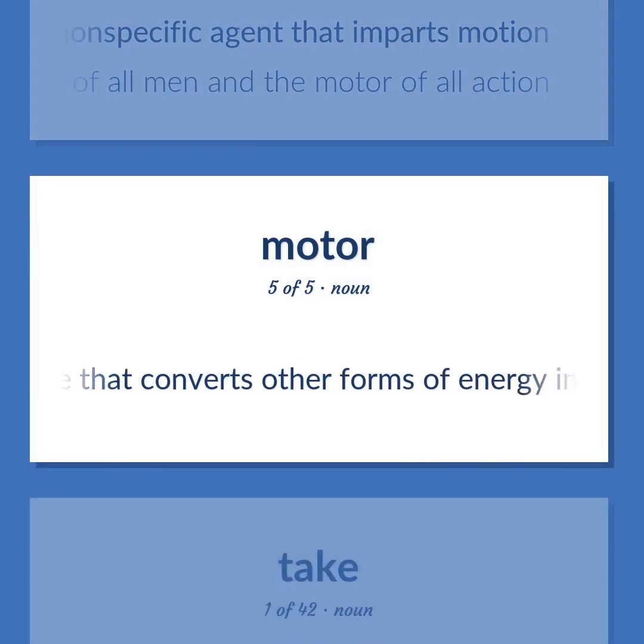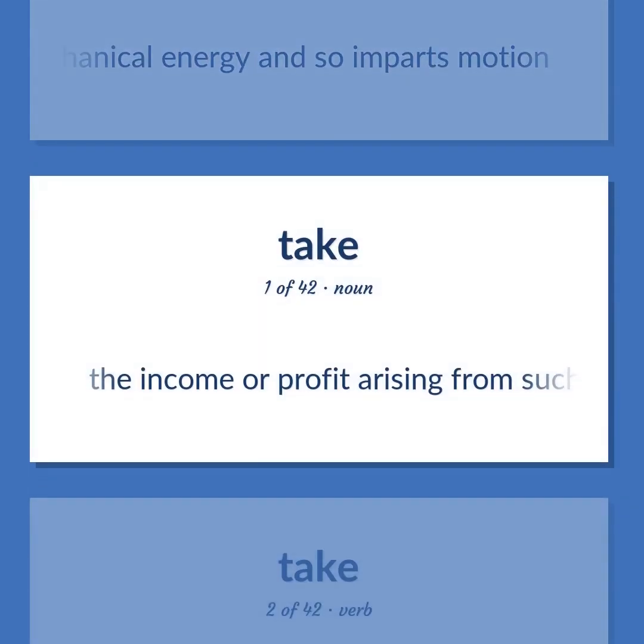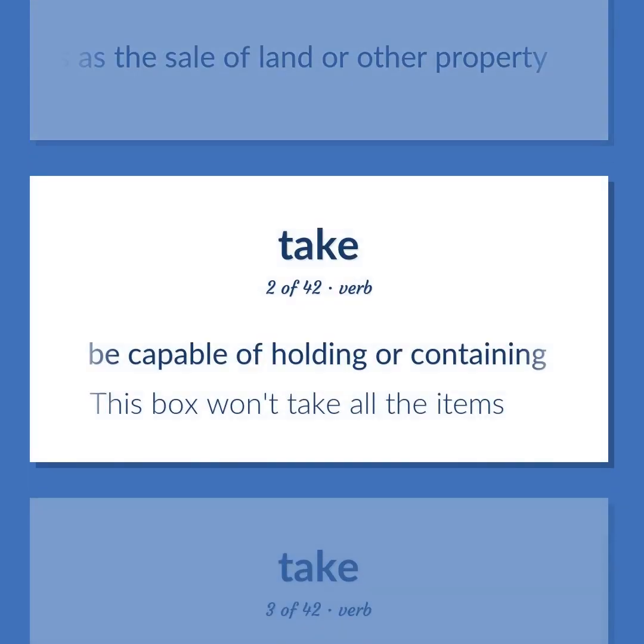Machine that converts other forms of energy into mechanical energy and so imparts motion. The income or profit arising from such transactions as the sale of land or other property. Be capable of holding or containing. This box won't take all the items.